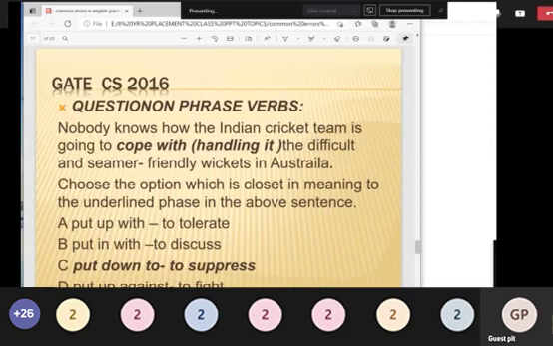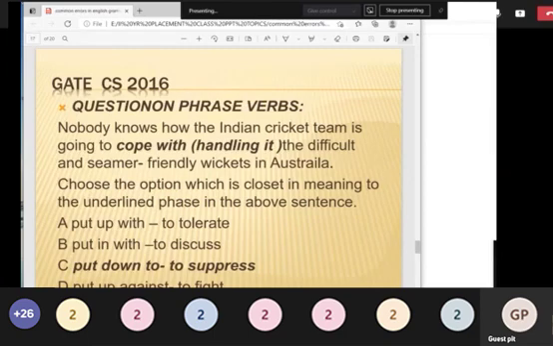But in the exam you will not have the meanings. Here I just want to make it clear, so I have given you the meanings, but in the exam you will not have them. If you take the verb put, put up, put down, you will have so many different meanings. Put up means tolerate, put in means discuss, put down means suppress.